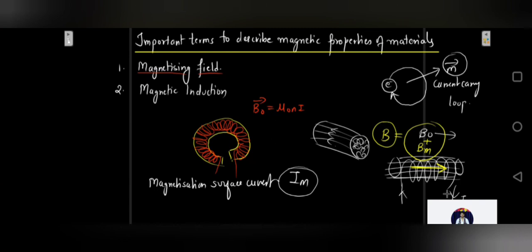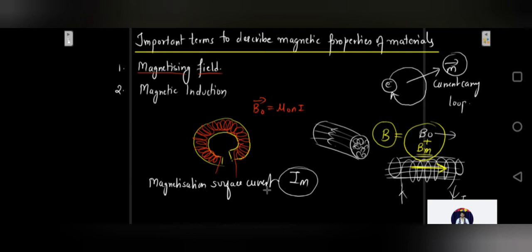But how was that magnetic field increased? It was increased this way. Because the magnetic material would tend to align itself. I mean the magnetic moments of the magnetic material would align themselves in the direction of the magnetizing field. That would add up to the magnetic field and would give us a large strength of magnetic field over here. Okay, and who is producing this magnetic field Bm? These magnetization surface currents which are produced on the soft iron surface are producing this extra magnetic field.